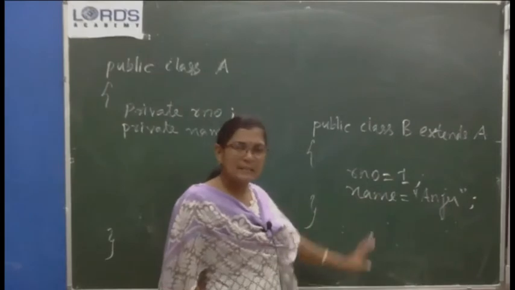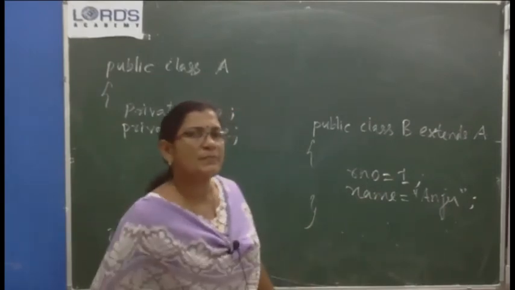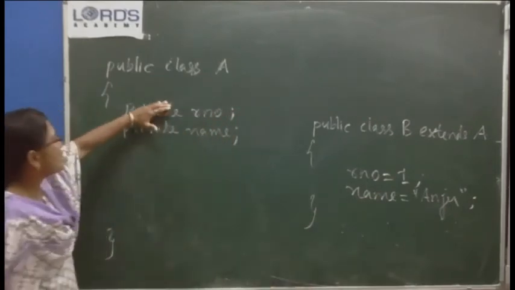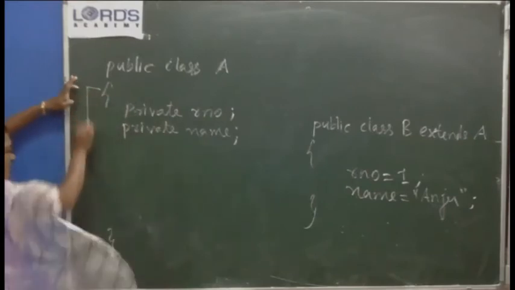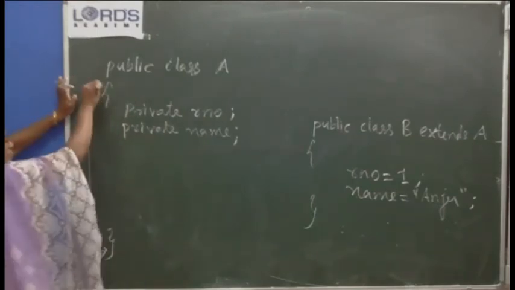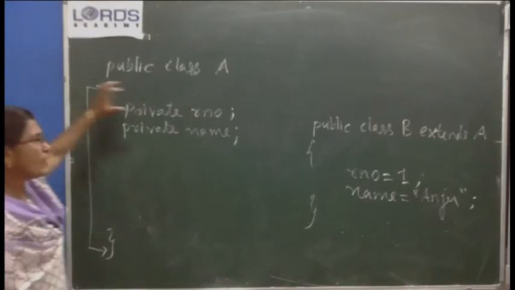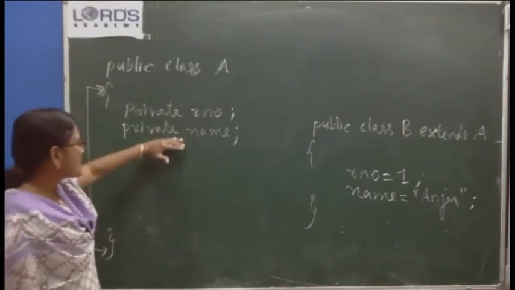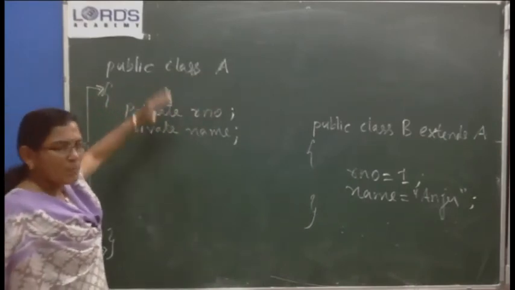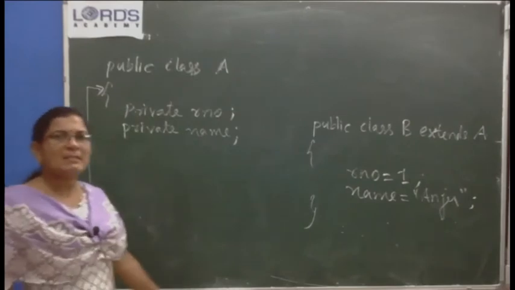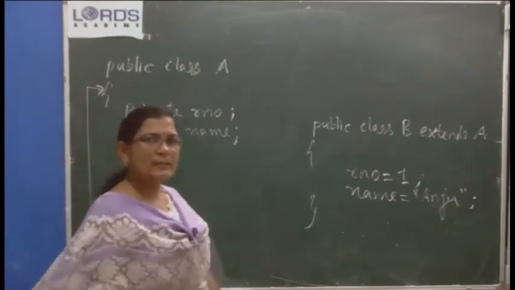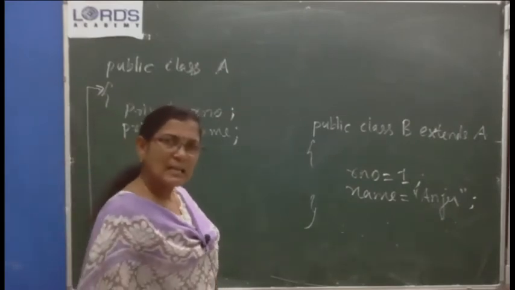Okay, directly in the subclass. What is the scope of this private variable? This variable can be referred only within the body of class A. Its accessibility is limited to the body of class A. Private variables can be referred only within the class in which they are declared.